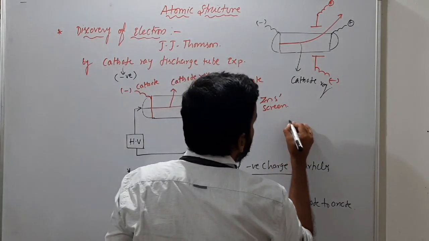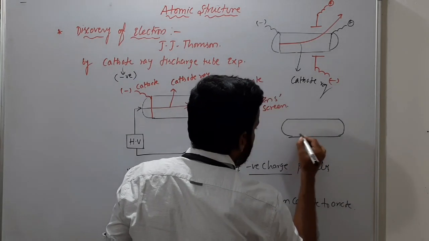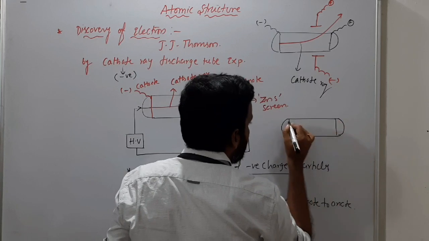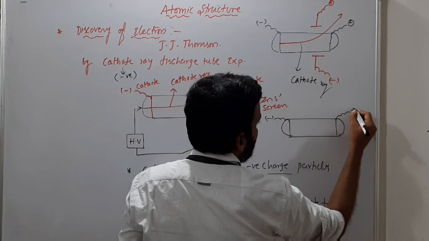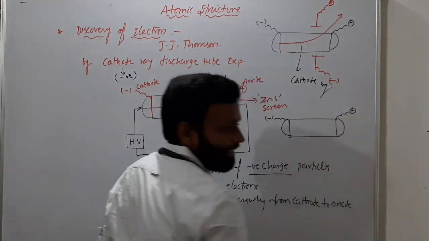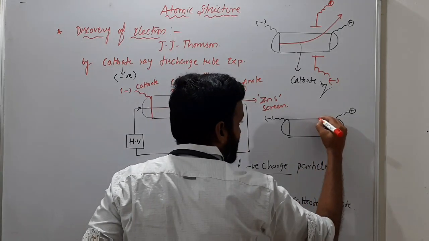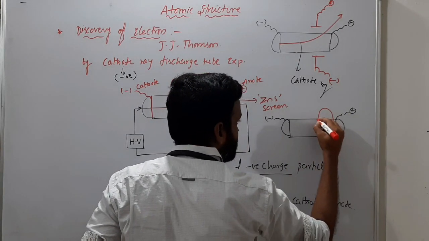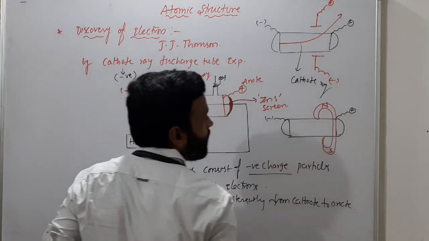And similarly, he kept some magnetic field like this. Same story. This is the cathode and this is the anode like this. They move straight in the absence of electric field and magnetic field. But he kept some magnetic field like this. This is the north pole and this is the south pole.